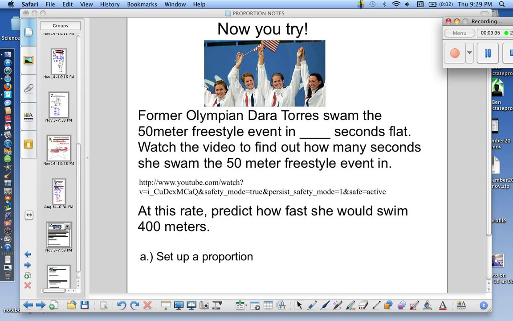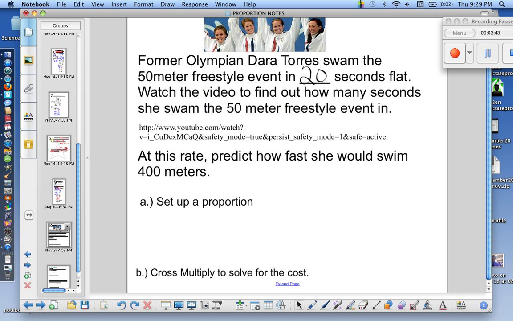So in that video, how many seconds did it take her to swim the 50-meter fly? I need somebody to raise their hand and let everybody know right now. So it took her 20 seconds to swim the 50-meter fly. So at this rate, we need to predict how fast she would swim 400 meters. And to do that, we need to set up her proportion. So I want you to stop the video, and I need you guys to try this problem on your own. Look back at the notes we just took, set up your proportion, and then cross multiply and divide to solve for it. So pause the video, and we're going to try that now.